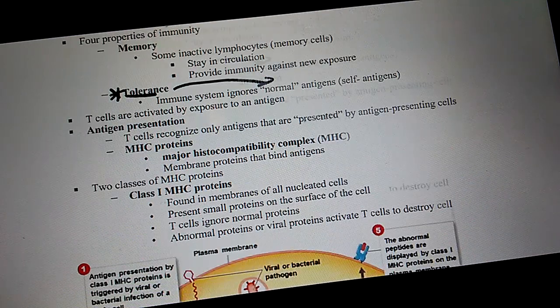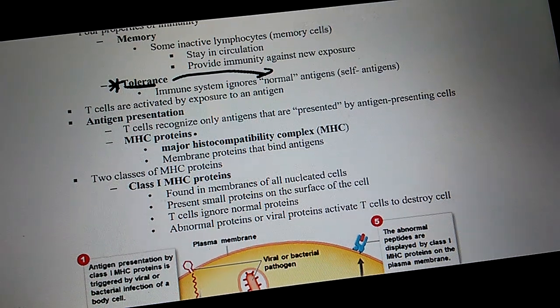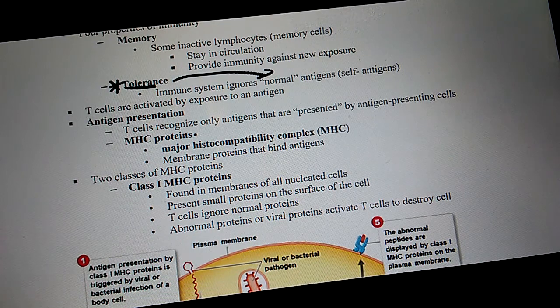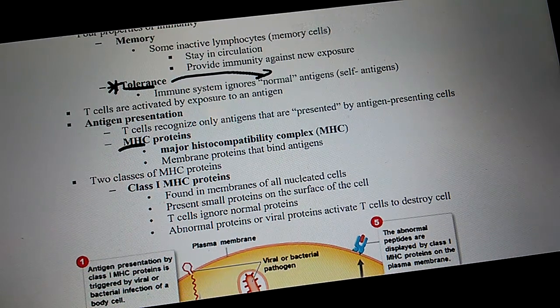Now, antigen-presenting cells, okay? Almost every cell can serve as an antigen-presenting cell. But when they serve as an antigen-presenting cell, what is the structure, or the protein, I could say it either way, that is responsible for presenting the antigen? And the answer is MHC.